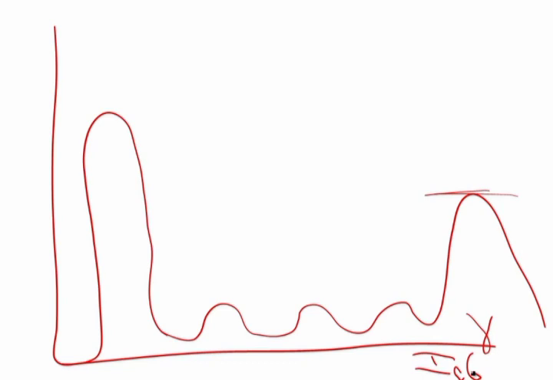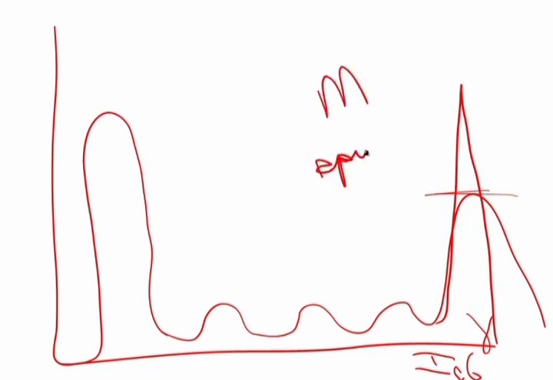Now, in a patient who has multiple myeloma, they have a tumor of plasma cells, and the plasma cells are going to overproduce immunoglobulin, so that when you run this serum protein electrophoresis, you're going to see a very sharp spike in the gamma region. And this sharp spike is called an M spike. Now, important to note that the M spike indicates monoclonal immunoglobulin. M spike does not mean that it's IgM. It just means that you have a monoclonal immunoglobulin.